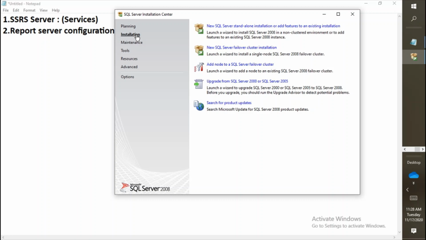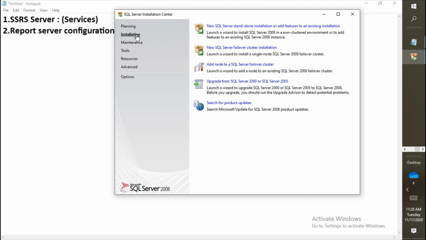Great. For example, you have already installed SQL Server, and at the time of installation you forgot, or it was not needed, to install SSRS or SSAS or any MSBI services. For that also, you need to come back to the SQL Server Installation Center, go to the installation, click on the existing installation, and properly check the SSRS, SSAS, and SSIS options. Once you select all these options and click on next, the installation will be done automatically.